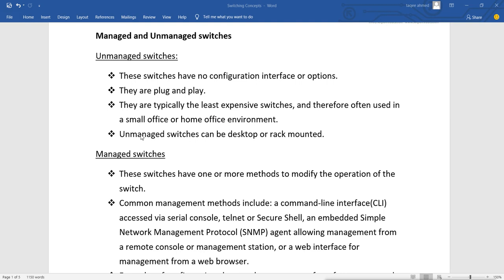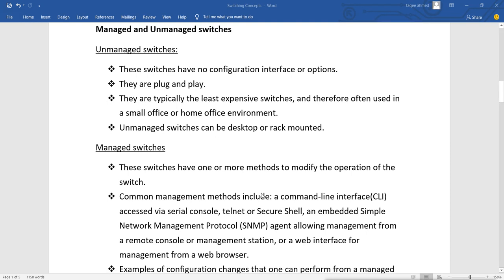And these unmanaged switches can be desktop or rack mounted. So they are very small switches, so we don't need to have a rack for them. So we can put them on a desktop, or even on a rack also. So we can have both types of switches, desktop or rack mounted.